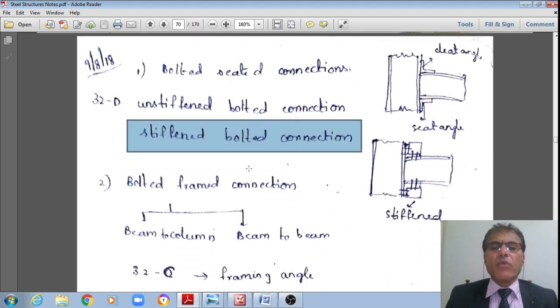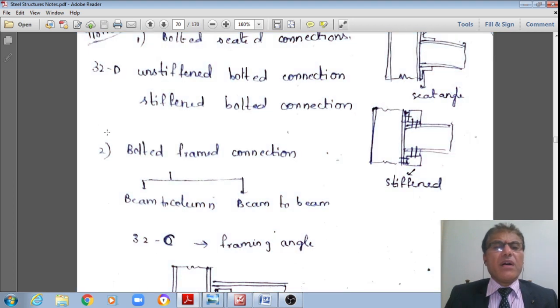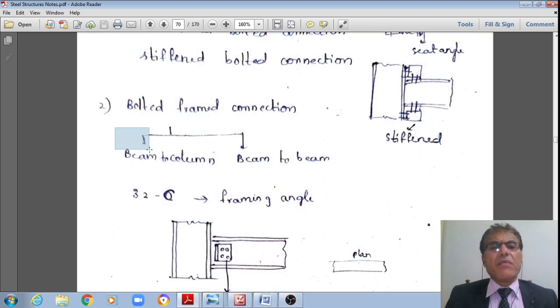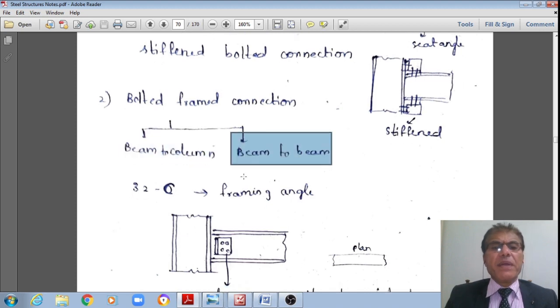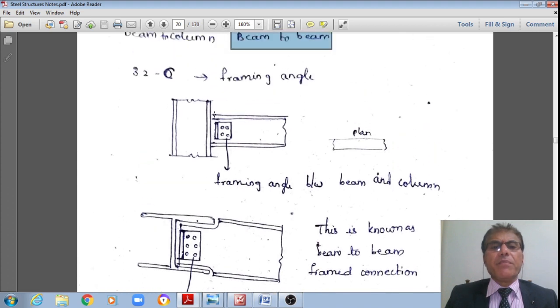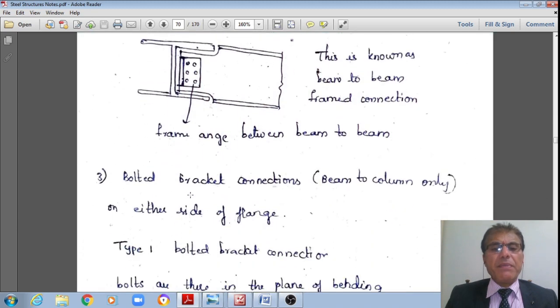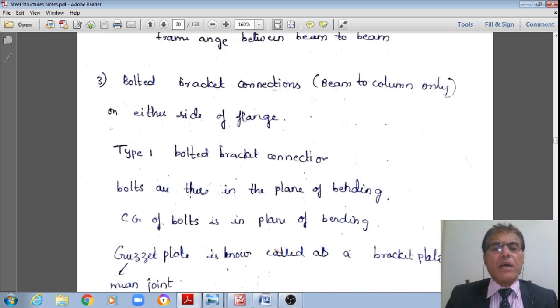bolted connections, right? Now, however, the connections are also of the second type. The second type are bolted framed connections, right? They may be beam to column framed connections or beam to beam framed connections, right? Now let us examine that as per this, right? Like this, a beam is connected to a column by means of the framing angle, or even a main beam is connected to another main beam by means of a framing angle, that we will see as per IS 800 also, IS 800 schematics also. Then we will see photographs also.